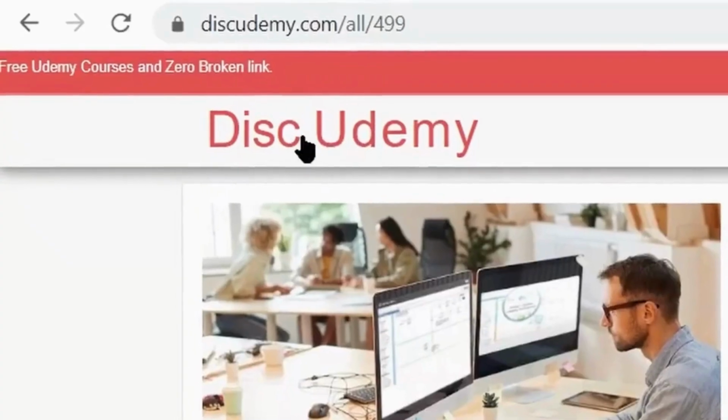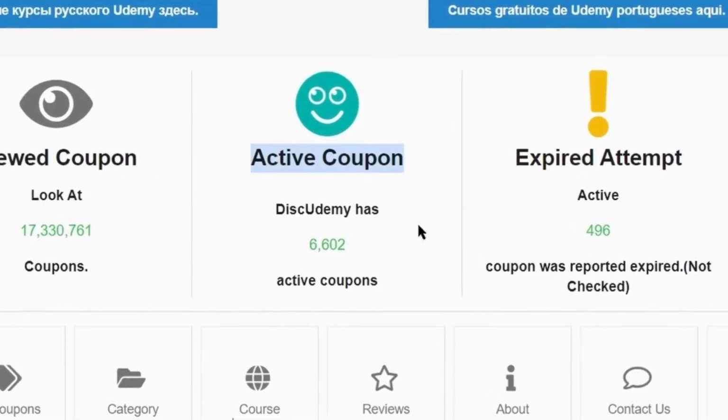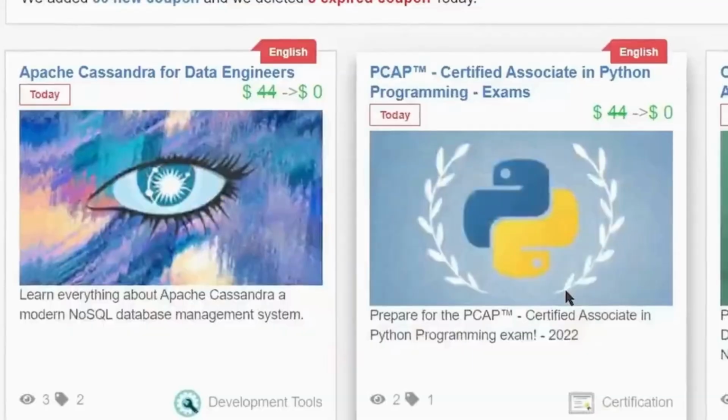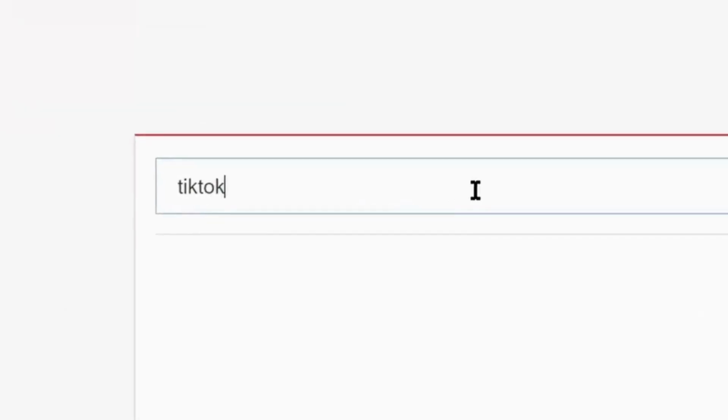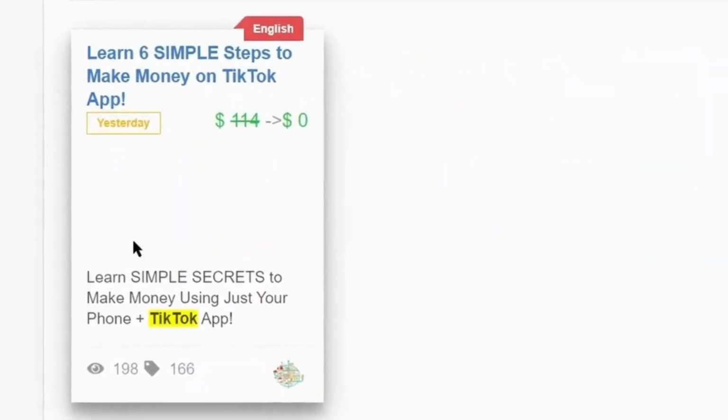You can just come over to discudemy.com and find different Instagram and TikTok courses for free, and you can learn from them. Disc Udemy will provide you free 100% discount coupons, which you can use to learn how they are teaching TikTok and Instagram growth hacks, etc. You just have to search for TikTok in the search bar, and it will show you the TikTok growth hacks complete course, which you can watch and learn for free.